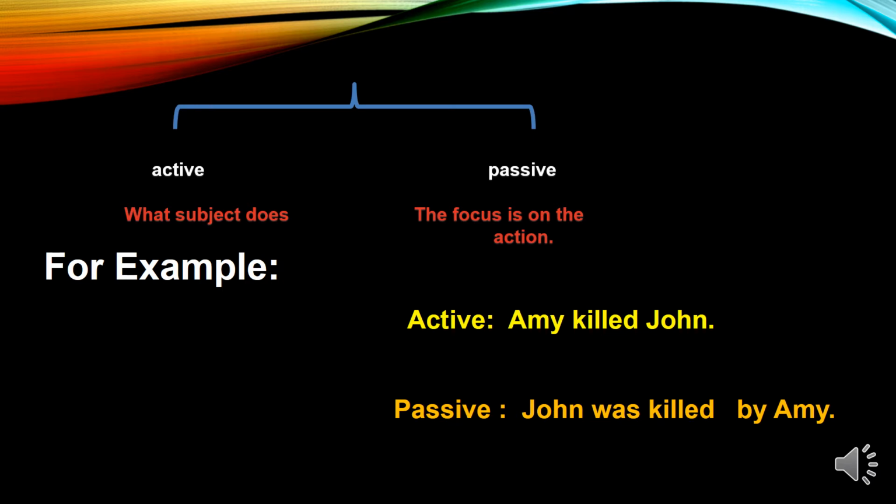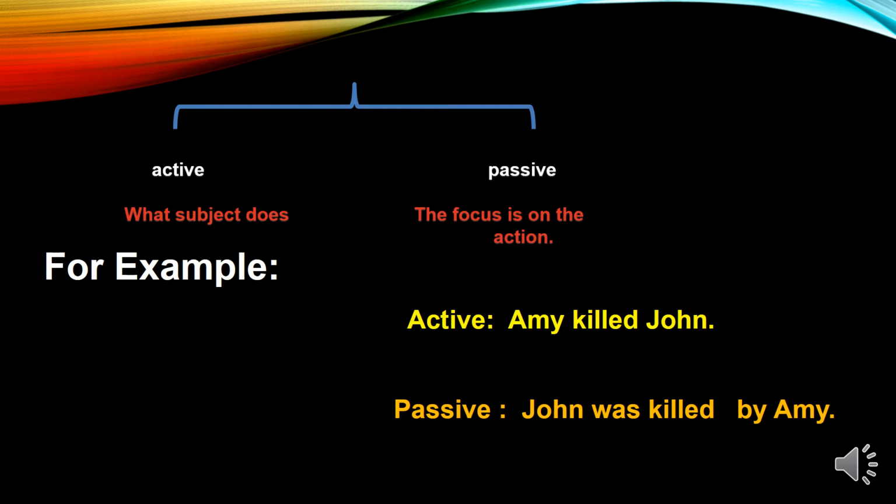So that sentence is in the past indefinite tense. When we convert it into the passive voice, John will become the subject. So we can say that the object in the active voice will be the subject in the passive voice, and the subject in the active voice will be the object in the passive voice. So after John, we shall put the helping verb was.